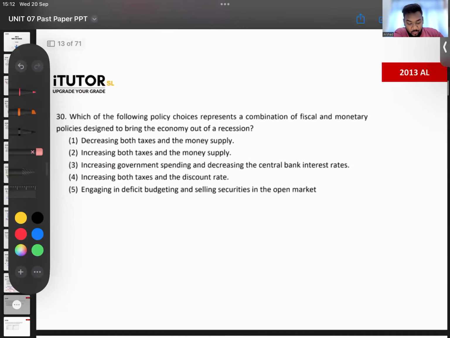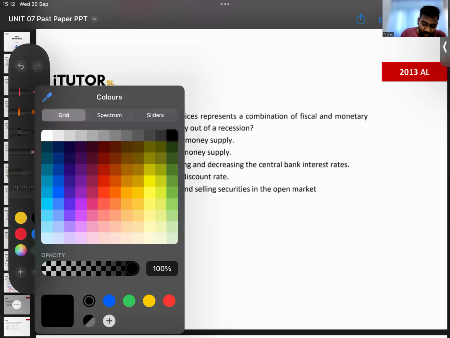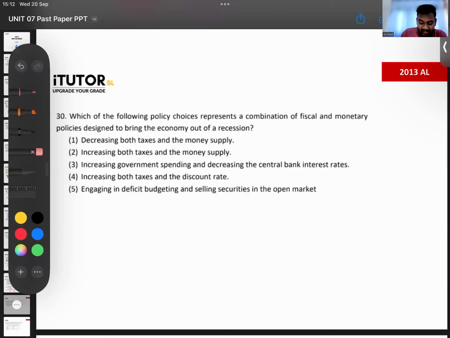Question 30. Which of the following policy choices represent the combination of fiscal and monetary policies designed to bring an economy out of recession? Think, guys, very easy. Now think, what did Sri Lanka do during COVID? During COVID, we had a recession. So in terms of monetary policy and fiscal policy, what should we do? We want to bring the economy out of a recession. So in terms of monetary policy, expansionary or contractionary, we need to have an expansionary monetary policy.